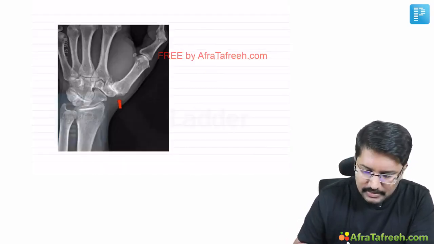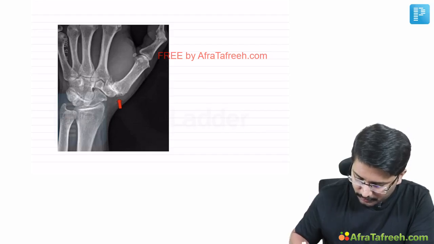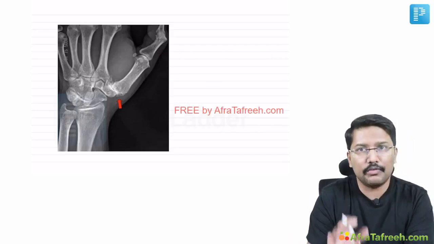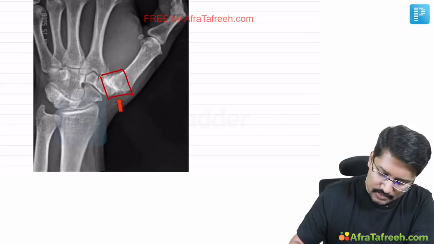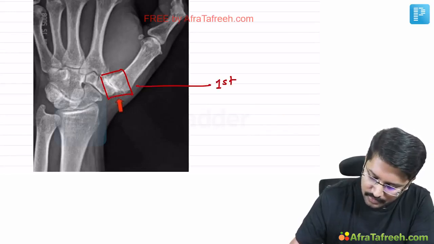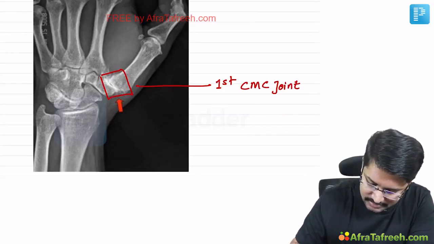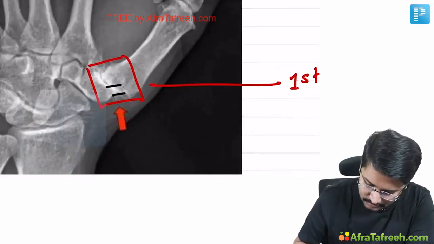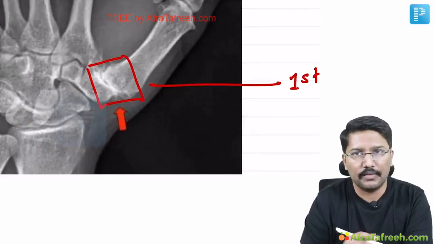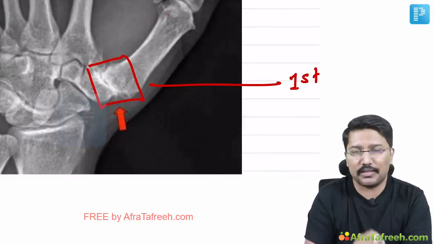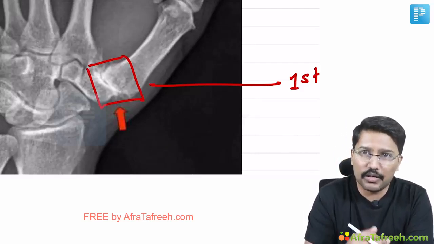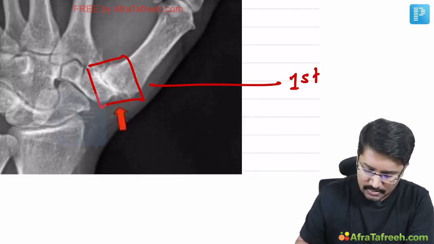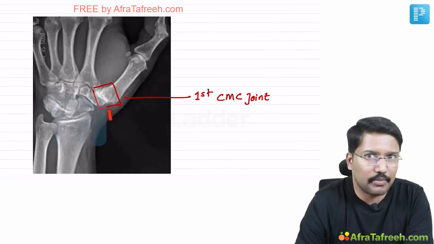Okay. Now with this, let us understand the radiological grading of osteoarthritis. But before I go there, I want you to focus on this image. What are we seeing? This is the base of the thumb, so this is the first carpo-metacarpal joint. You can notice that there are osteoarthritic changes. There is non-uniform joint space narrowing suggestive of osteoarthritis, and involvement of the first carpo-metacarpal joint, as I have already told you, is very characteristic of osteoarthritis. So this could be a potential image-based question, so be aware of it.